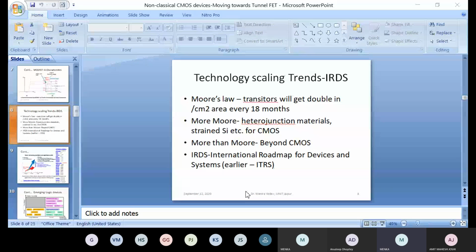And the same law given by Moore, that transistor sizes will double every 18 months, was continued. So then came More than Moore, because this More Moore was also going to fail. So then came More than Moore, which means the beyond CMOS devices. Sir, next slide, please. Slide number 9.